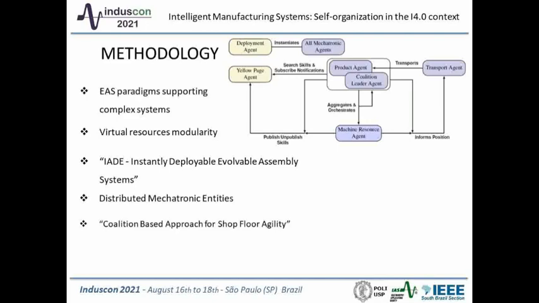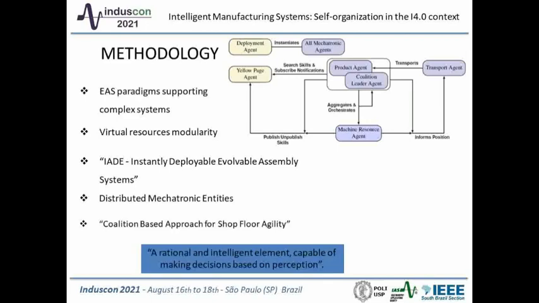Some particular features were extracted from these projects, seeking to contribute to this work's proposal. For now, let's present one of the last features used to suggest the architecture modeling proposal. An agent was defined in this work as an entity capable of abstracting information from real components, being a rational and intelligent element as it is able to make decisions based on perception.